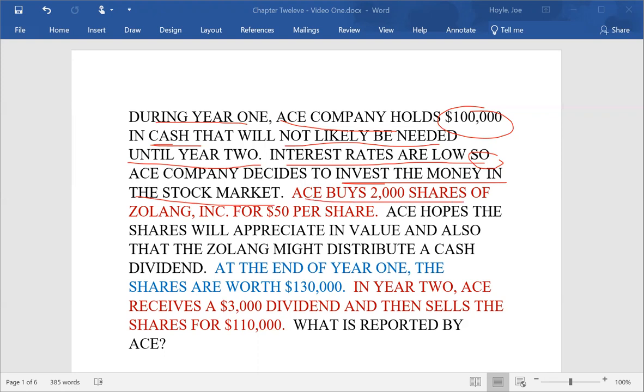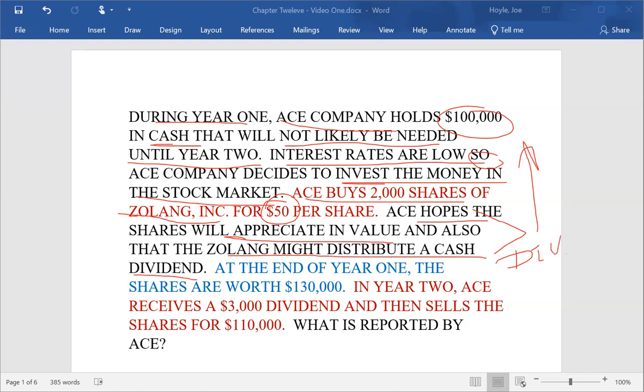Ace goes out and buys 2,000 shares of Zolang Inc., a company I made up, for $50 per share. Ace hopes the shares will appreciate in value because, of course, that's one of the reasons that you buy stock, because you hope that it will go up in price. And also they hope that Zolang might distribute a cash dividend. For an investor in a relatively small amount of stock, those are the two ways you can benefit. The price of the stock can go up and you can sell it and make a profit, or possibly the company can pay a dividend.